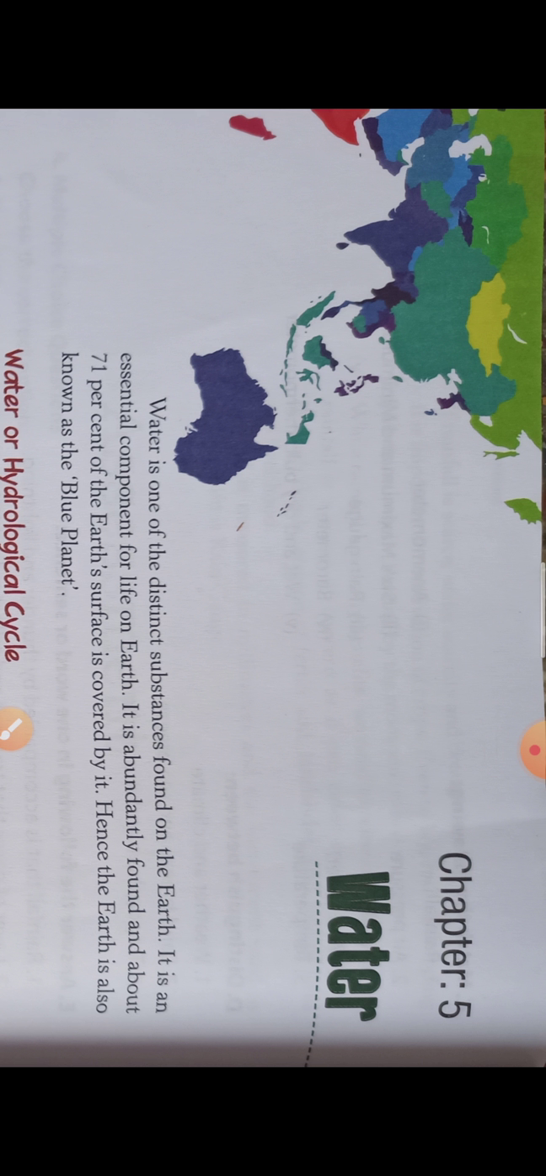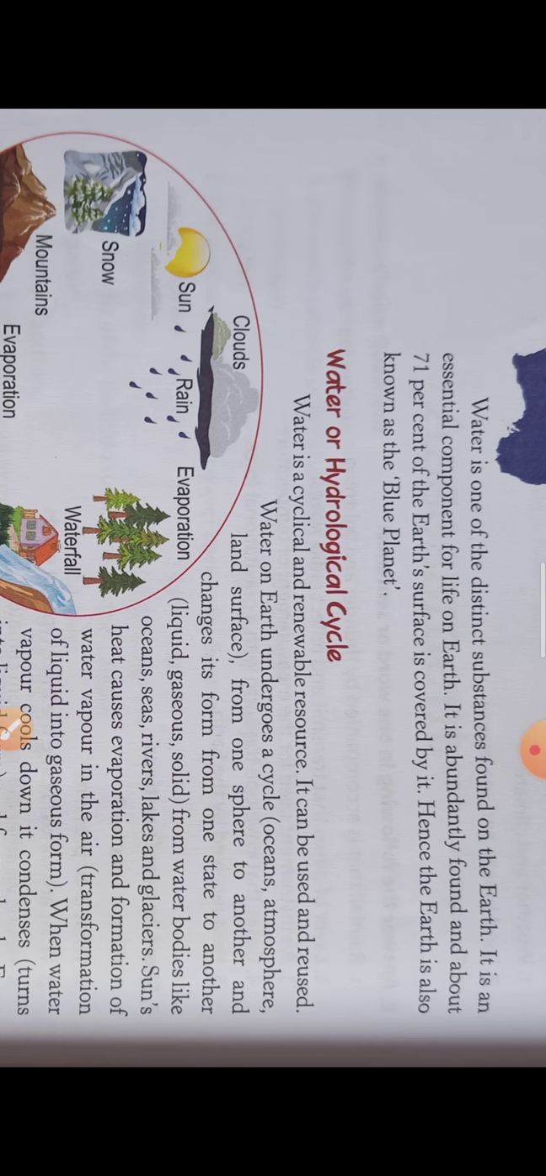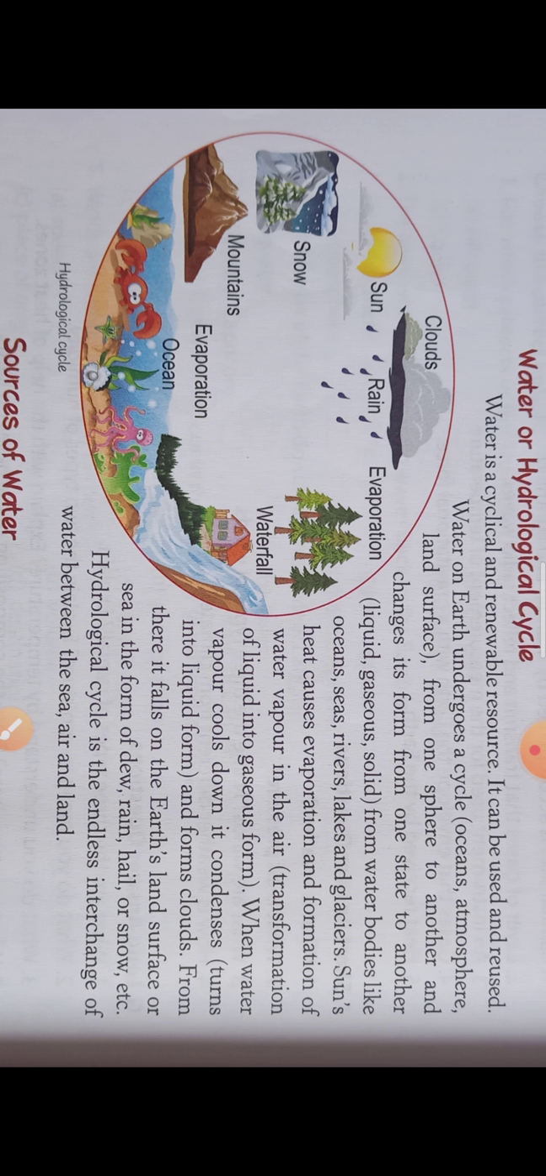So the water in all the three forms, that is solid in the form of ice, liquid in the form of water drops, and gaseous form in the form of water vapor. All the three forms, all the three states of water are included in the hydrosphere. That is, all these forms of water are part of the hydrosphere. So next we have water cycle, or you can say hydrological cycle.